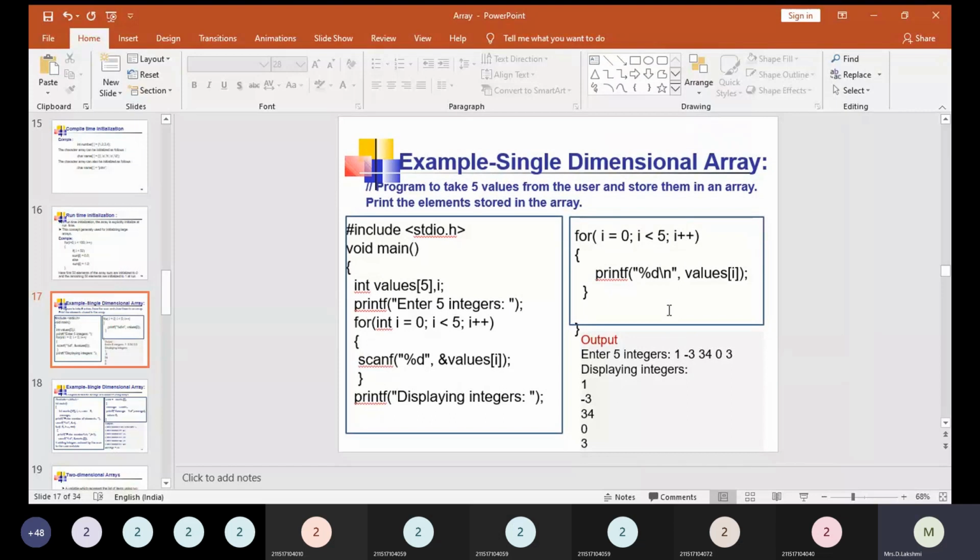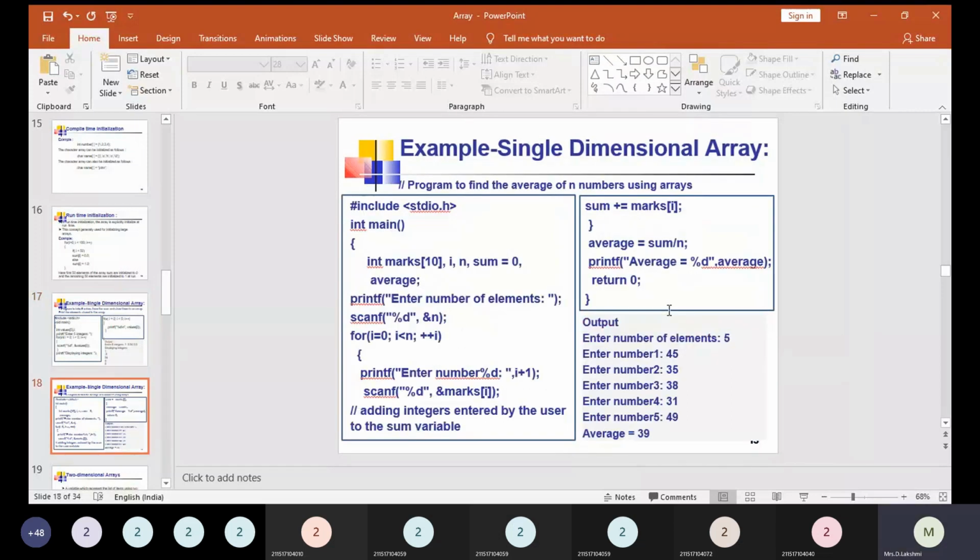So next, we are going for another example, for the single dimensional array or 1D array. This 1D array is also known as a single dimensional array. We are going to discuss another program to find the average of n numbers using an array. Let us start with the initialization of the array.